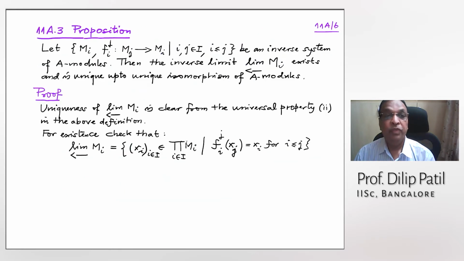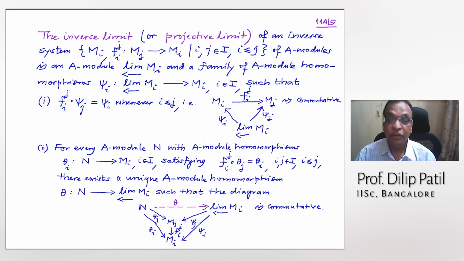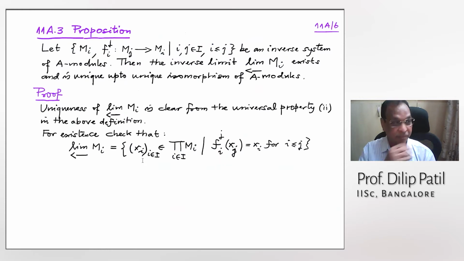All right, so this is the proposition. It says that if you have an inverse system, the inverse limit exists and is unique up to a unique isomorphism. Not only is it unique, but the isomorphism which defines the uniqueness is also unique. That is also part of this universal property, the way it is stated. So uniqueness is clear from the universal property 2 in the above definition.